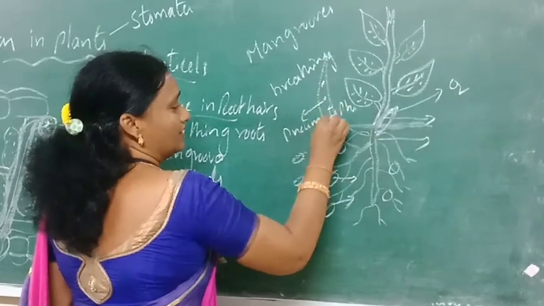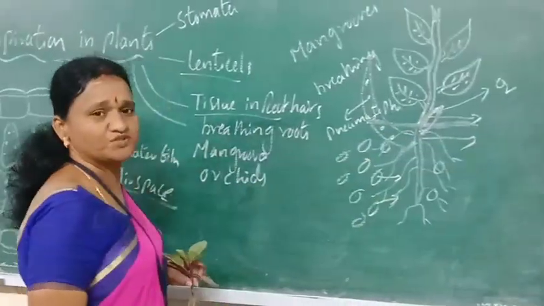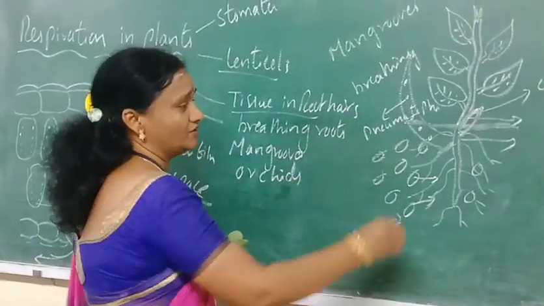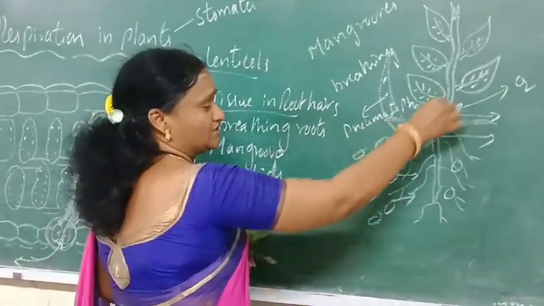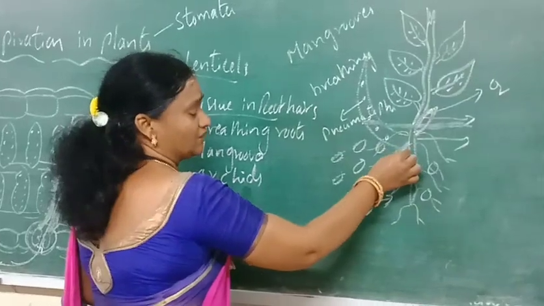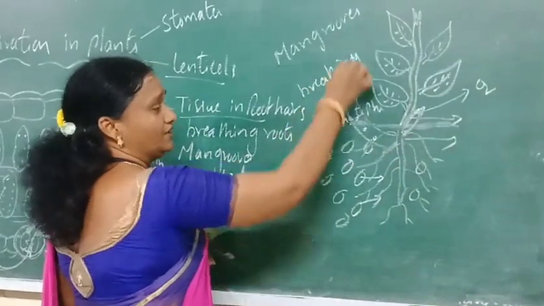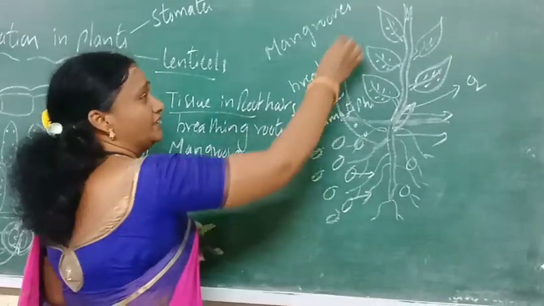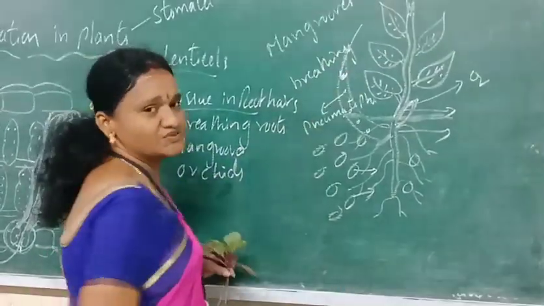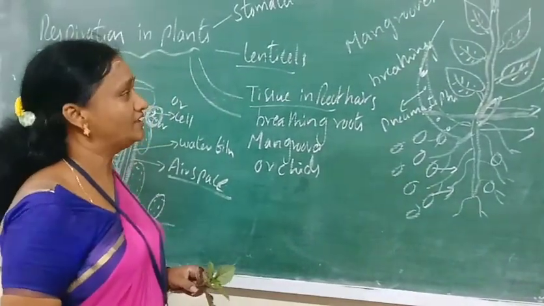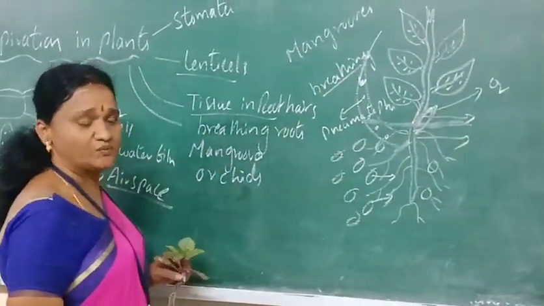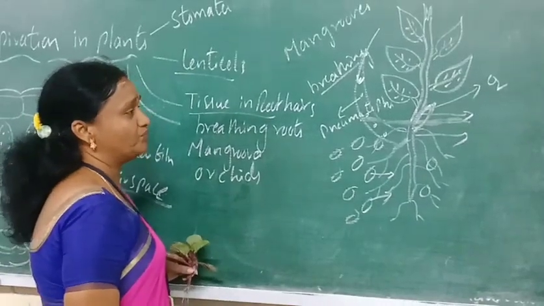These pneumatophores take the atmospheric air into the plant body. Between the root system and the stem, some of the roots grow into the knees or breathing roots, which are helpful for taking the atmospheric air. That is a special adaptation seen only in the mangroves.